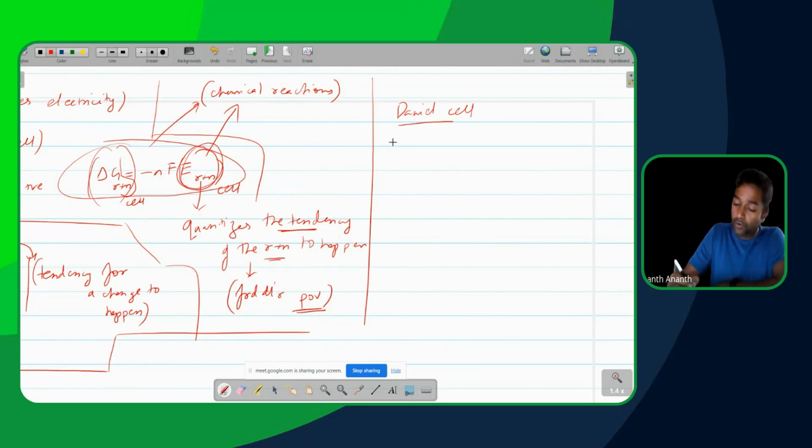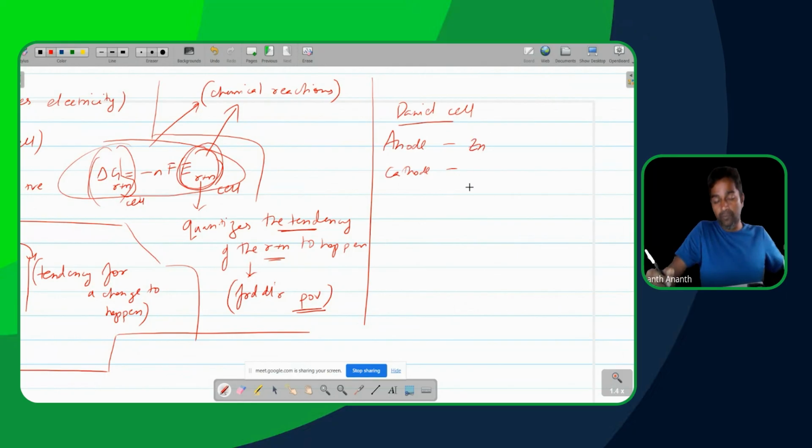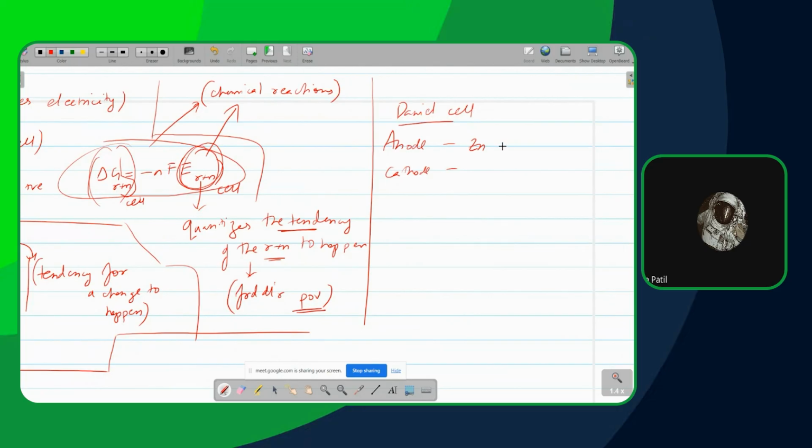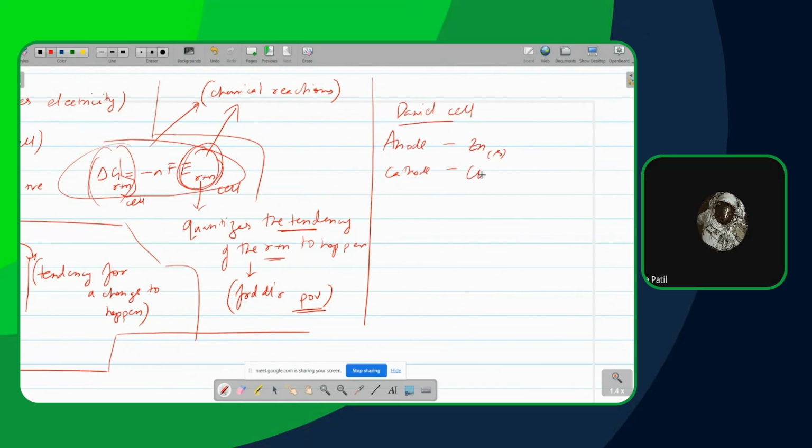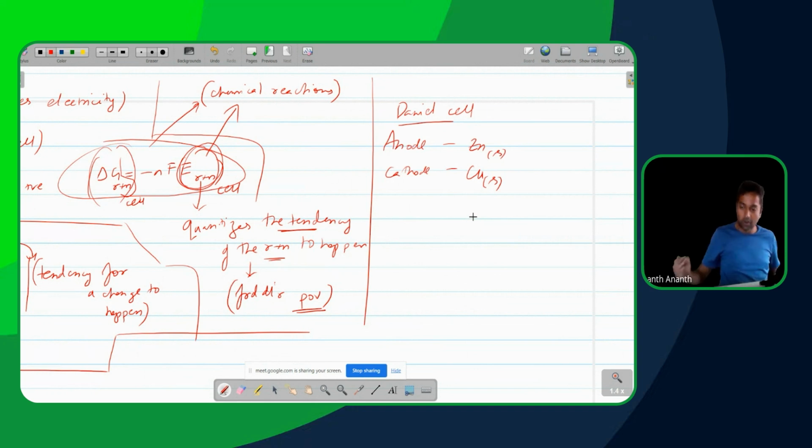Yes. What do you know about the Daniell cell, beta? Can you tell me what is the anode there? What is the cathode there? And let's proceed. What is anode in the Daniell cell? Zinc. And cathode is copper. Now, when you're mentioning things, you have to mention them with their physical states. So zinc what? Zinc rod, solid. And cathode is copper. Cathode is copper solution or copper rod? Sorry, rod. Okay, all right. So copper solid.